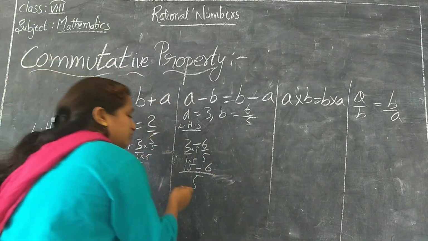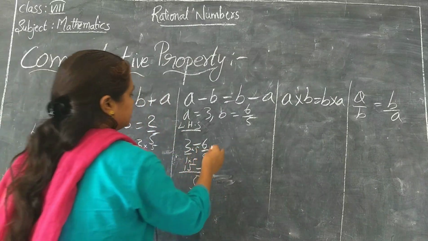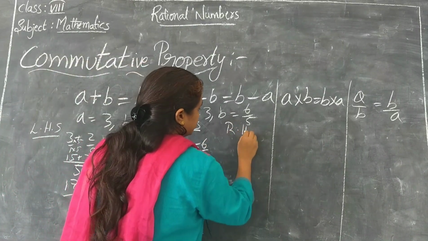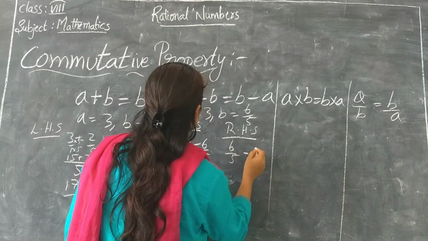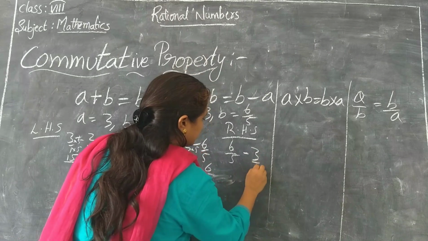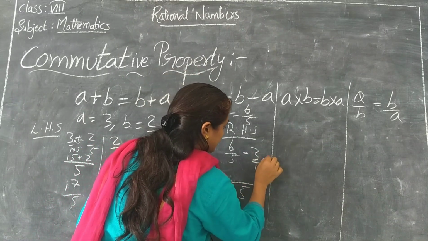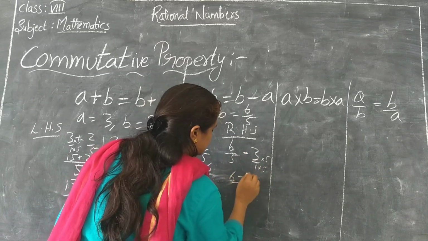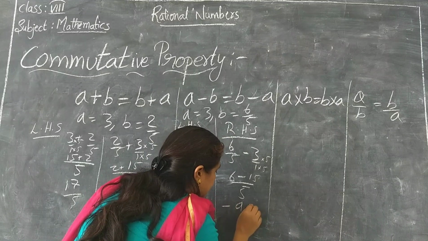So what is 15 minus 6? 9 by 5. Is it correct? Yes. So let's go with the RHS side. 6 by 5 minus 3. Taking LCM, again 5 is the LCM. Multiply numerator and denominator with 5. 6 minus 15, which is equal to minus 9 by 5.